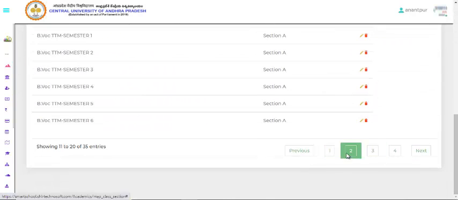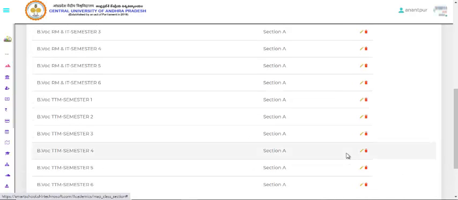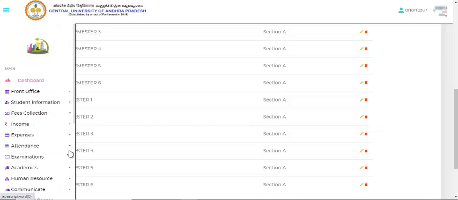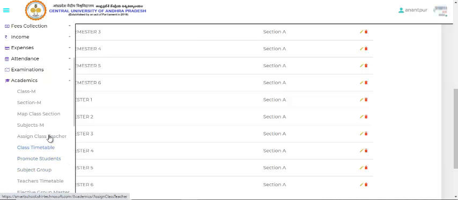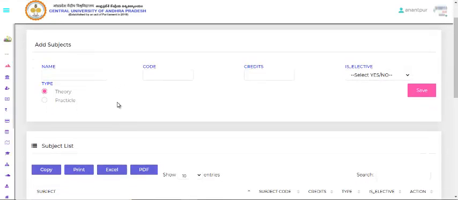You can see we have mentioned here for all first sem, second sem, third, fourth, fifth, and sixth, up to 6 sems.